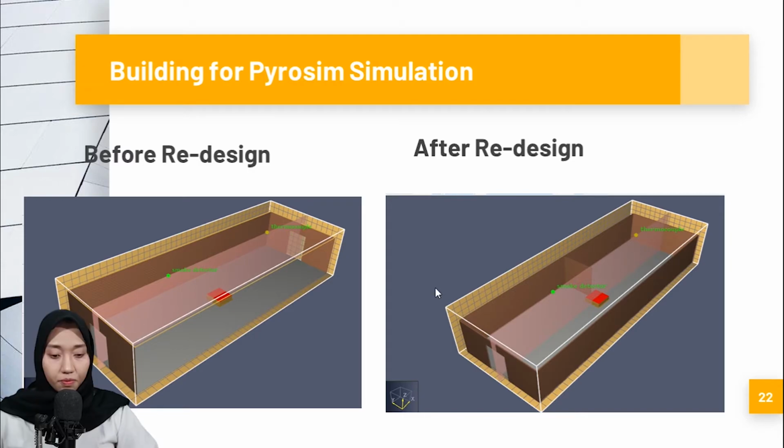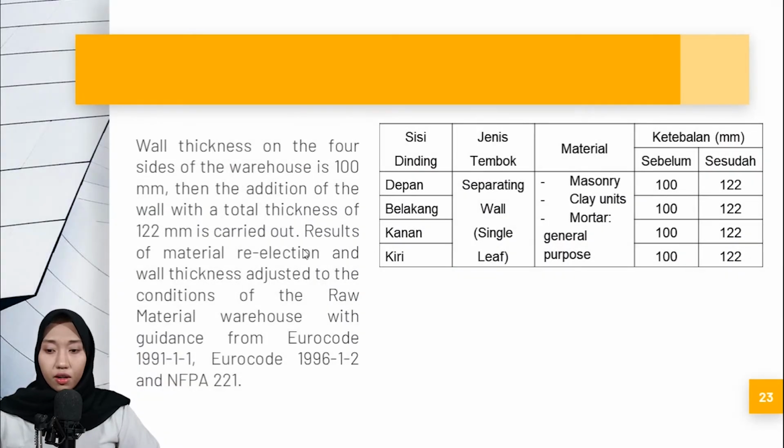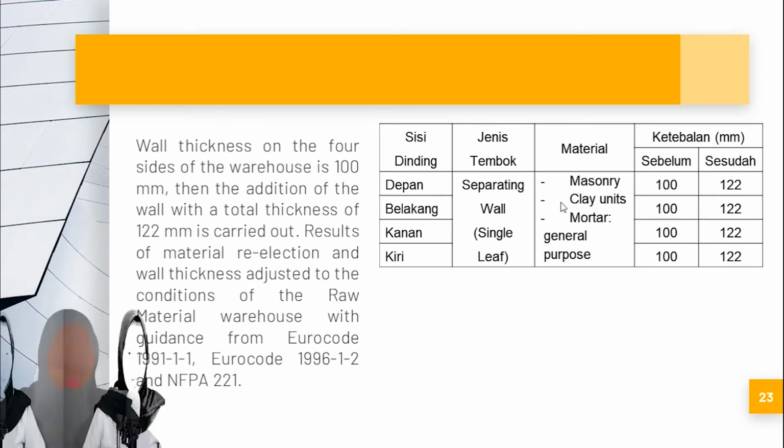So I divide with the wall here, and after that, this is the result. The wall thickness on the four sides of the warehouse is 100 millimeters before redesign, and after redesign I recommend 122 millimeters.